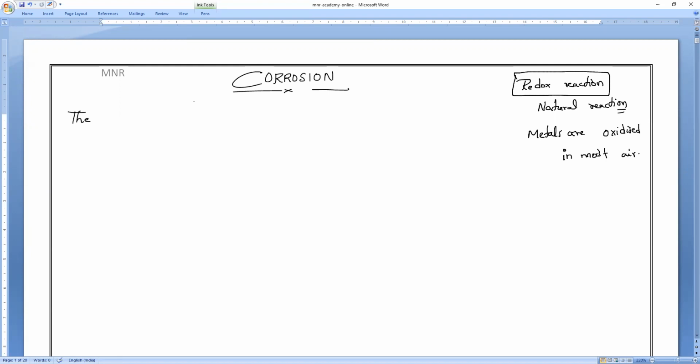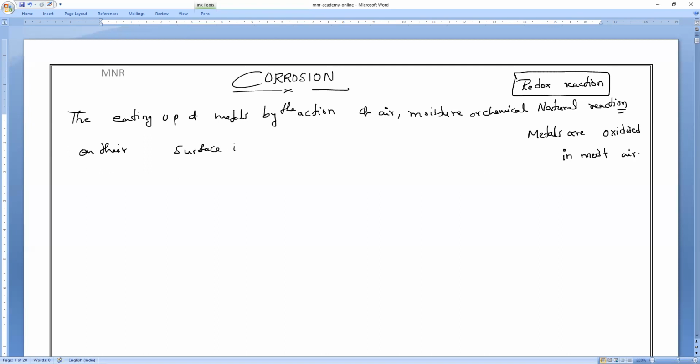Now, what is the proper definition of corrosion? Let us see. The eating up of metals by the action of air, moisture, or chemical substances like sulfur and all, on their surface is called corrosion. So we can say corrosion is an example of a redox reaction.